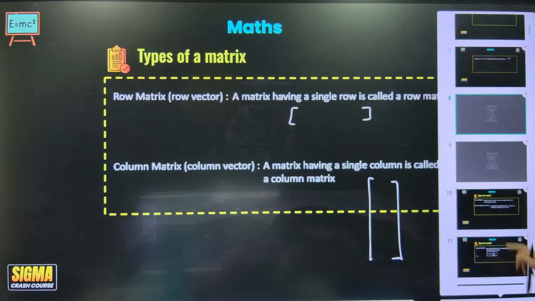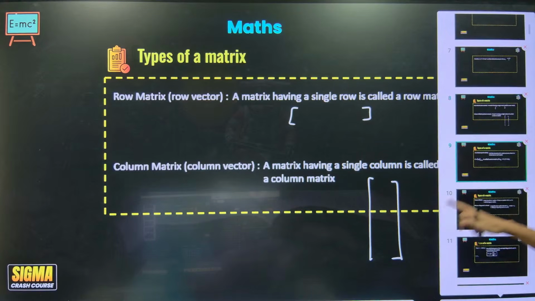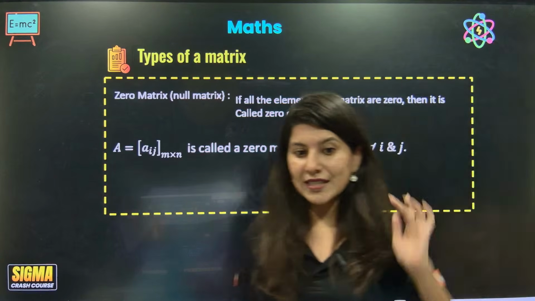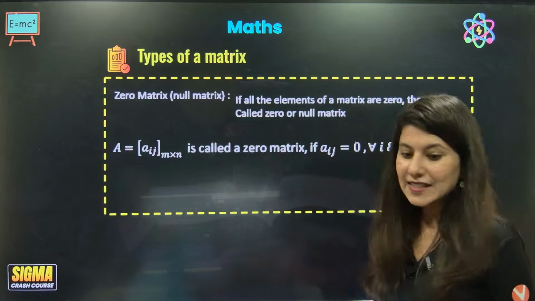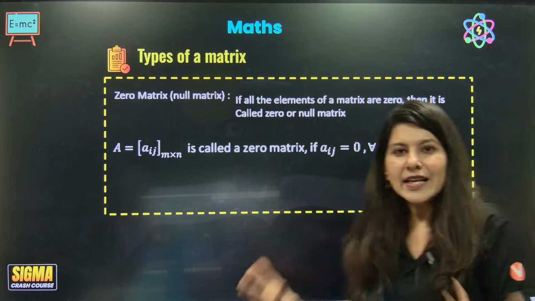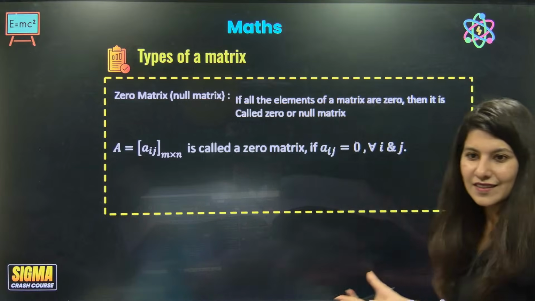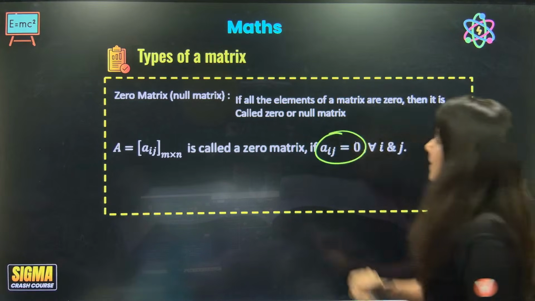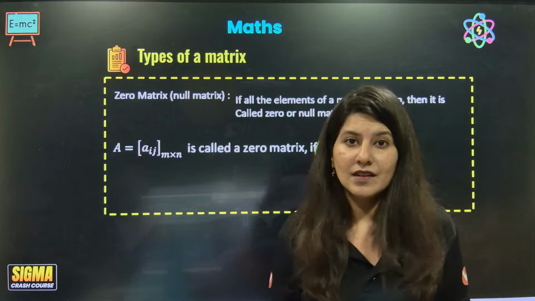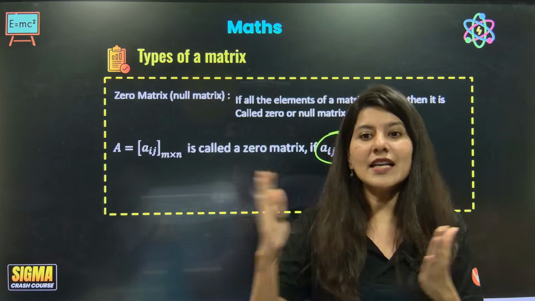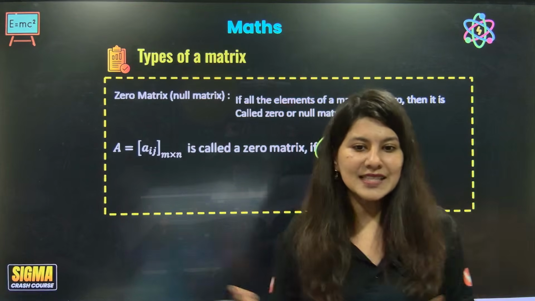Now we have the zero matrix or null matrix. What is a zero matrix or null matrix? A zero matrix says that all the elements are zero. That's it. All the elements should be zero. No element should be non-zero. Every element is zero. Null matrix, as simple as that.